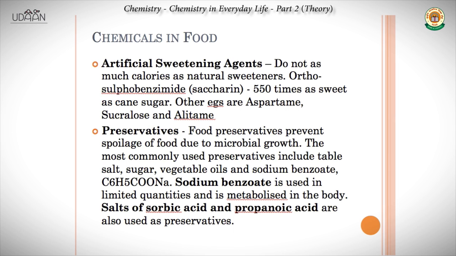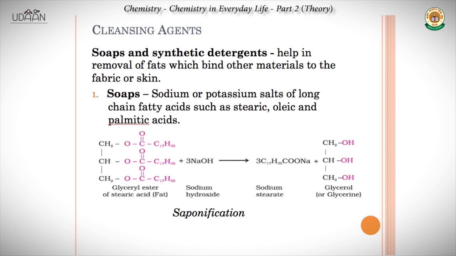The most commonly used preservatives include table salt, sugar, vegetable oils, and sodium benzoate. We all know that pickles are made at home, and salt and oils are added to them because they need to be preserved for a long period of time to be consumed, right? So yeah, they act as preservatives. Sodium benzoate is used in limited quantities and is metabolized in the body. Salts of sorbic acid and propanoic acid are also used as preservatives.